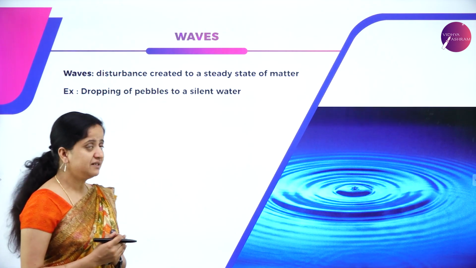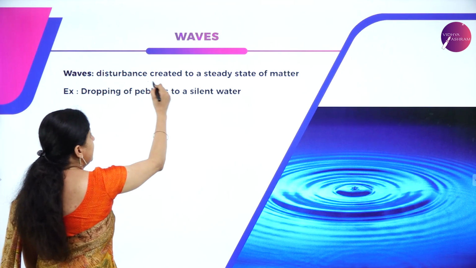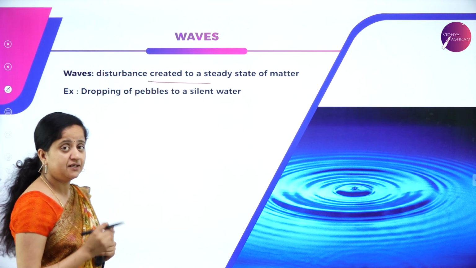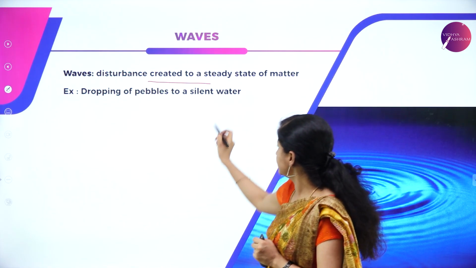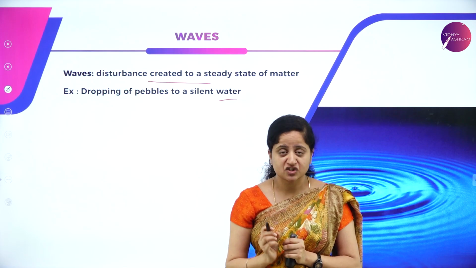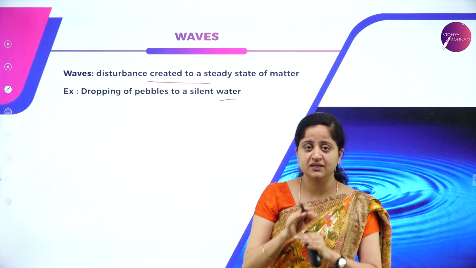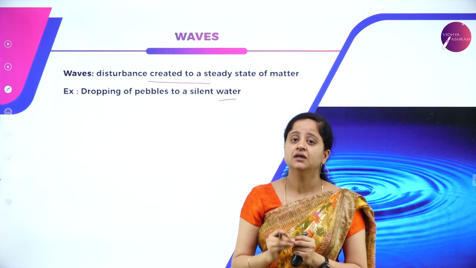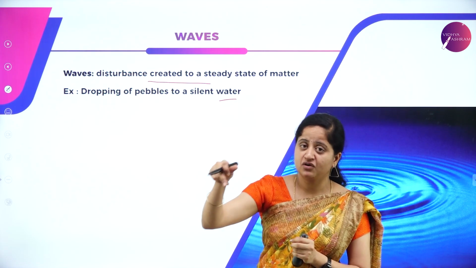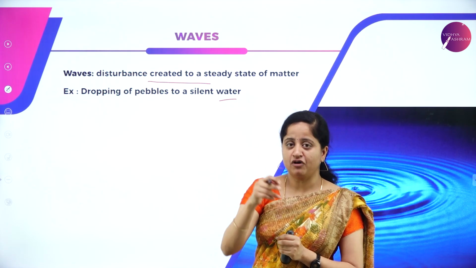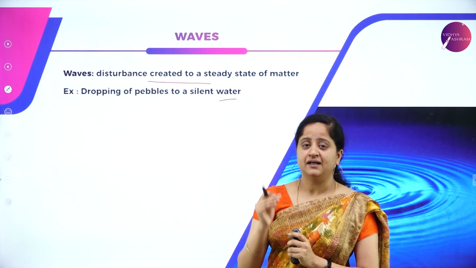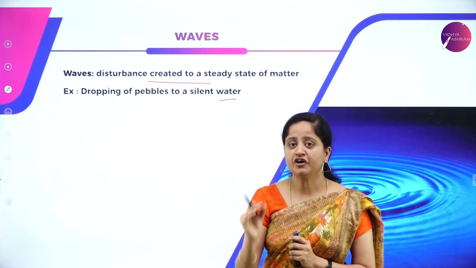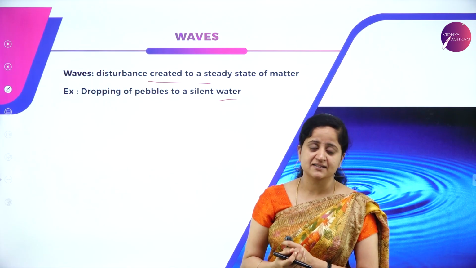So wave is nothing but the disturbance created to a steady state of matter. Example, dropping of pebbles to a silent water. Pebble means stone. If we drop a stone into a still water, a stagnant water, we can observe the formation of ripples, that is the formation of waves, and that is due to the disturbance created in it. And the sort of disturbance is called as waves.